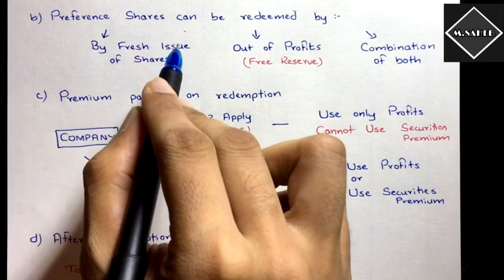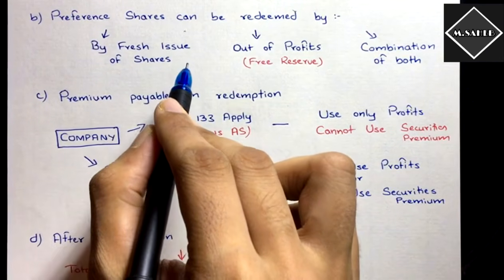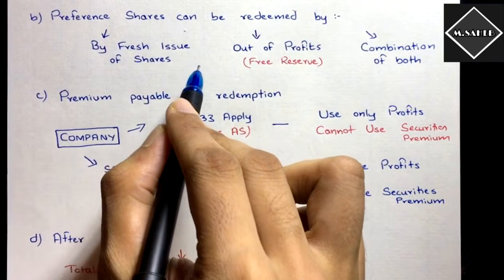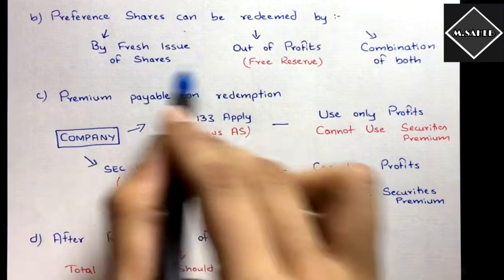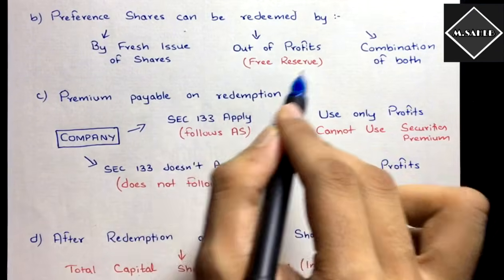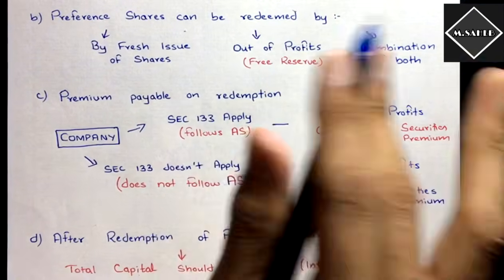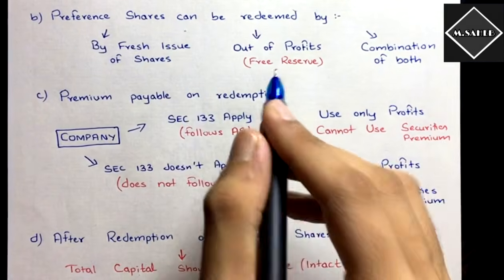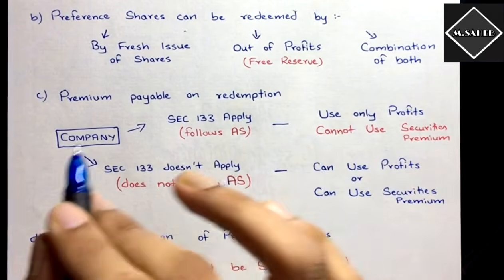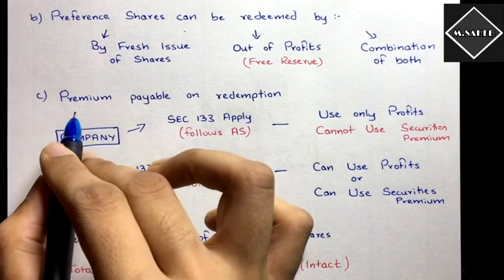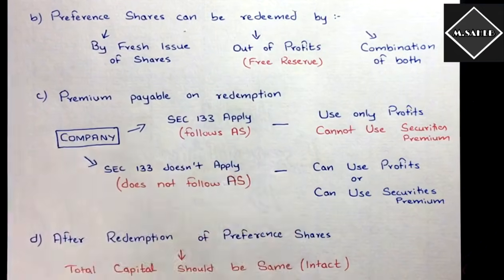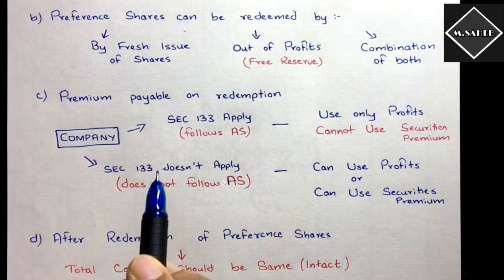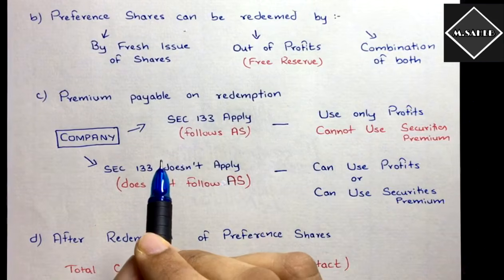Now here section 55 has already talked about the nominal value, the face value. The face value can come out of fresh issue of shares or out of profits, and the profits are only free reserves, not capital reserve, not specific reserve, nothing, only free reserves, right? Now here the section is talking about how the company will bring the money for the premium, the extra payment, right? So here the section says that there is an amendment. Okay, in the last year there has been an amendment in this provision.